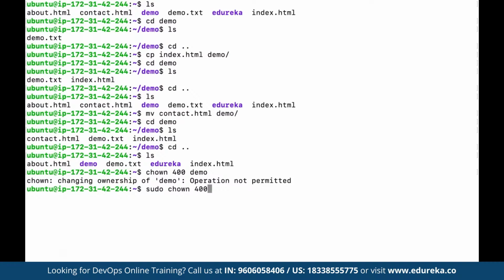Suppose we want to modify the ownership for different folders, we have different levels of permissions, like we can choose 777 for keeping the entire folder public. We can keep it to 755, we can keep it to 644 depending upon the requirement. And once we use the sudo command, then we can see here the permission of this folder has been successfully changed.